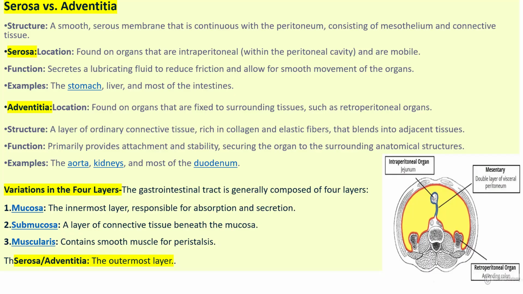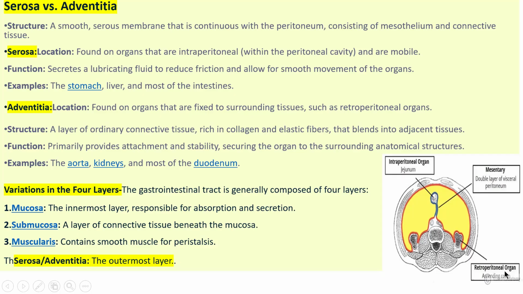Its important function is to provide attachment and stability, securing the organ to the surrounding anatomical structures.